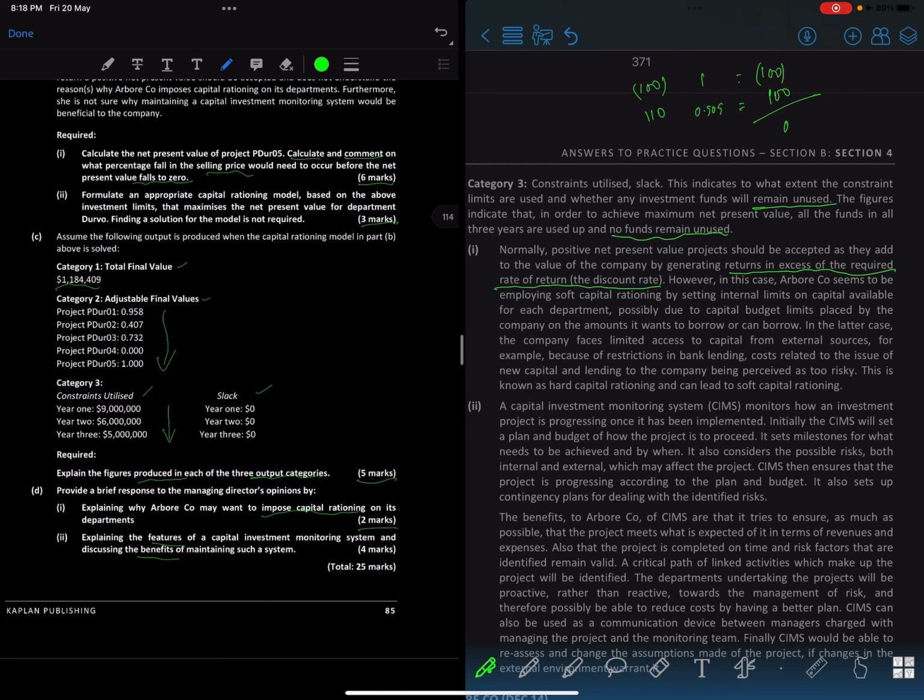Zero, right? So is it any fruitful? This thing is better, where the cash flow is higher and it's a project, rather than investing in the bank. You're getting 110, so you're getting 10 excess on it, right? So you're getting 10 more than the previous project, isn't it? That's what NPV basically means.